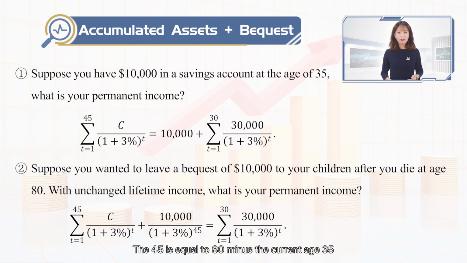The 45 is equal to 80 minus the current age 35. And add this PV into the consumption at the left side of the equation. Solving this equation again, we can get the new permanent income. Obviously, this bequest will reduce your permanent income.